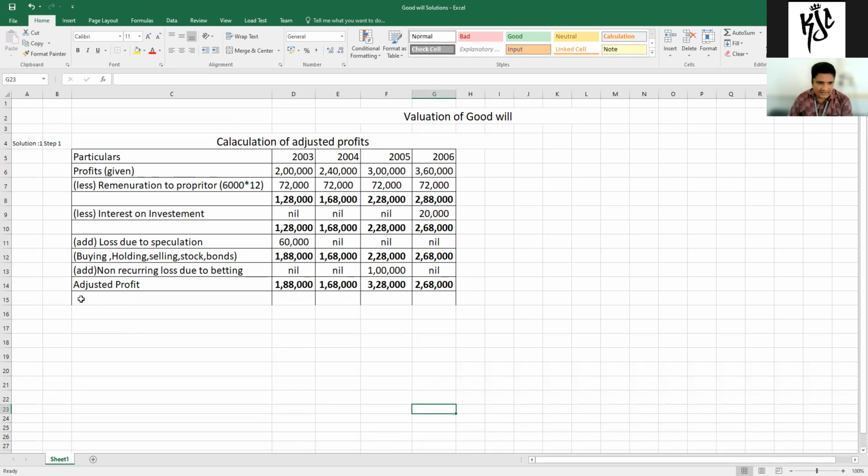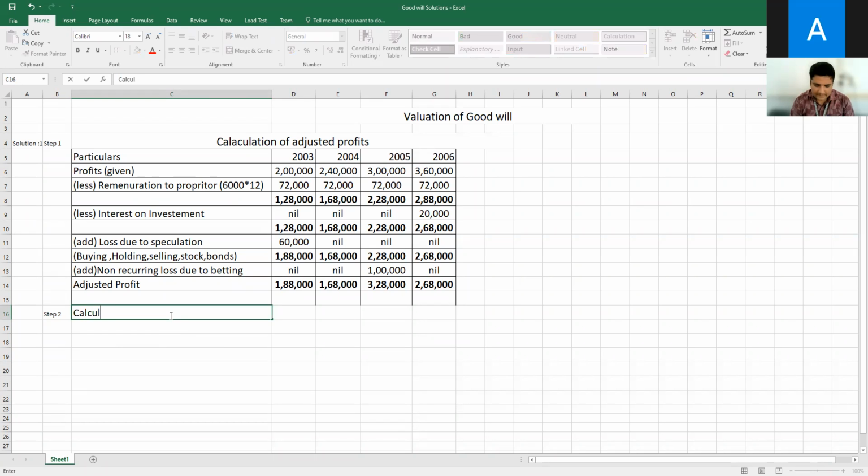Okay. So after this, step number 2. What is step number 2? Calculation of adjusted average profit. This is the heading. So what is the formula for identifying this?